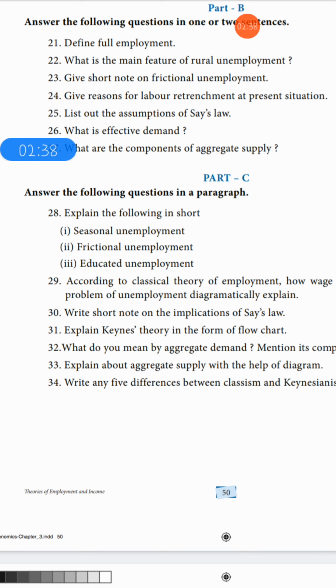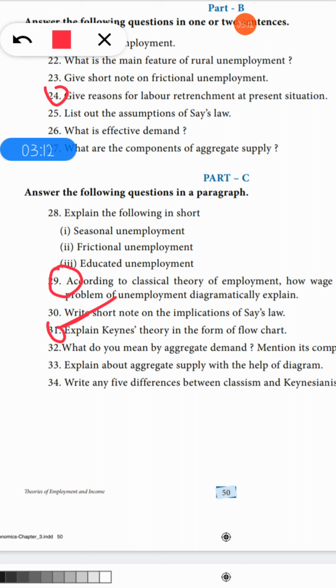This question, according to classical theory of employment, how wage reduction solves the problem of unemployment, diagrammatically explain, and your 31st question, for these 3 answers I will put separate videos. Next, write a short note on the implication of Say's law, and for this one I will put a separate video.